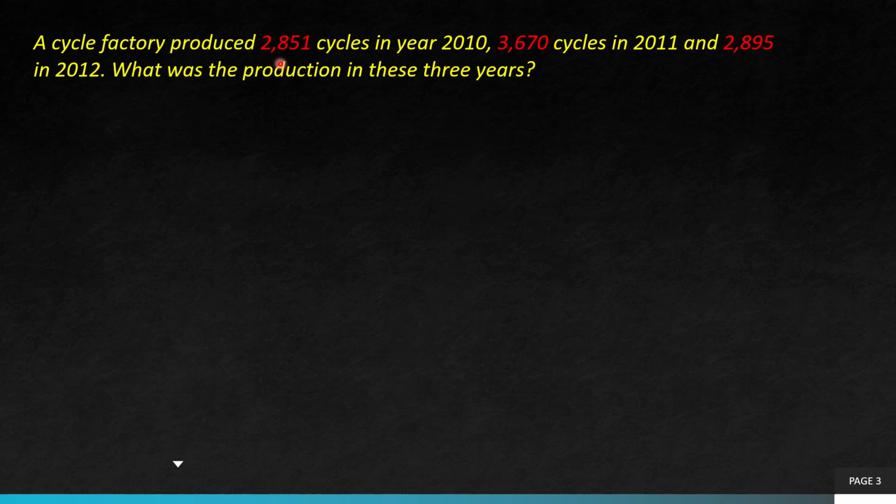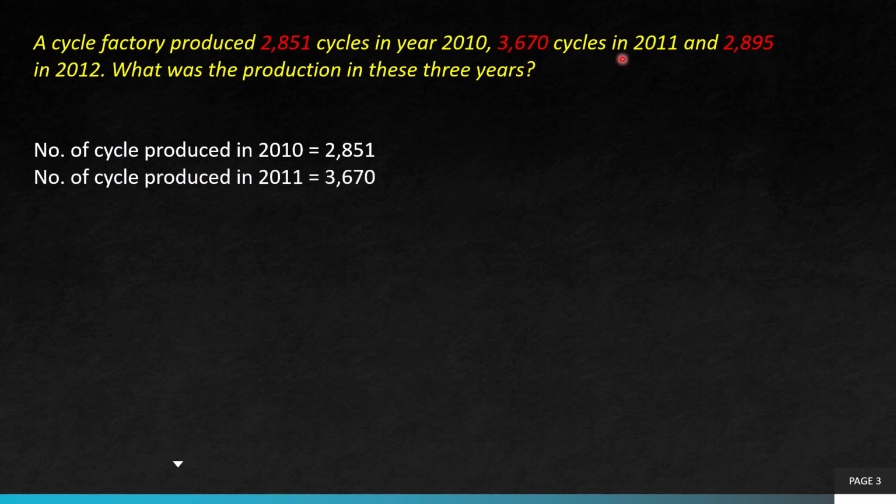So what should we write in the first statement? This is the number of cycles that were produced in 2010, so definitely we will write number of cycles produced in 2010. Then this is the number of cycles produced in 2011, so we will simply write number of cycles produced in 2011. And then this number was produced in 2012, so we'll write number of cycles produced in 2012.